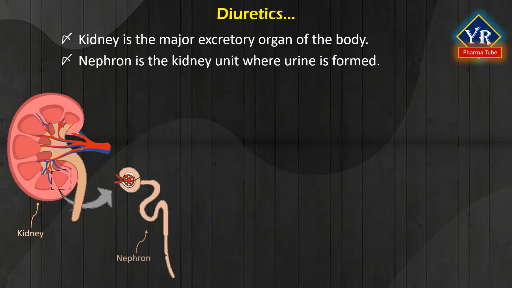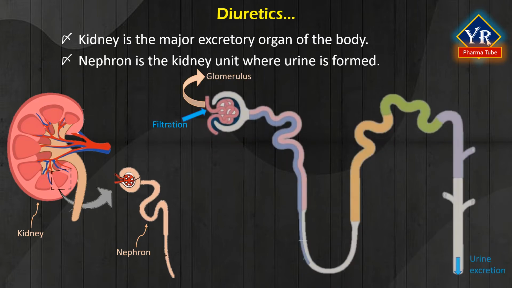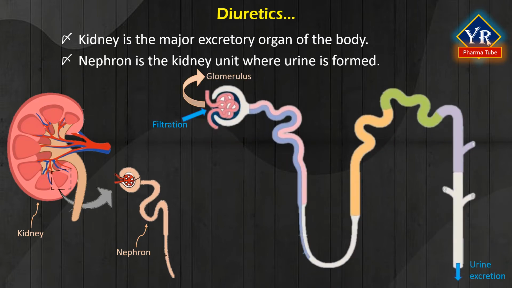Nephron is the kidney unit where urine is formed. The two main anatomical parts of nephron are glomerulus and tubules. Broadly, the segments of the renal tubule beginning from the glomerulus side are proximal convoluted tubule, loop of Henle, distal convoluted tubule, and collecting tubule.